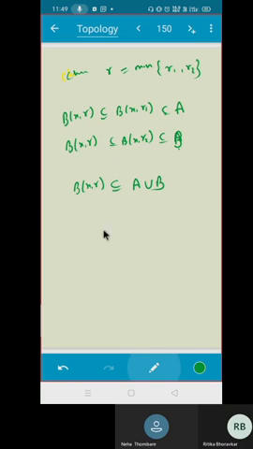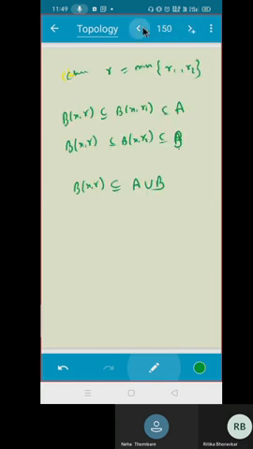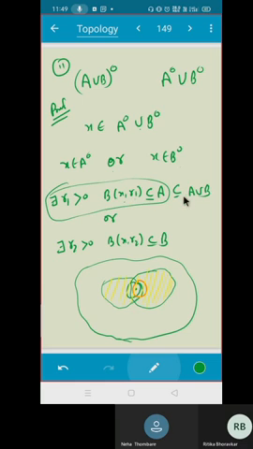You can choose any of the R1, that is okay. That is not a problem. If you do not choose R as the minimum, then also it will work. You can perform it with this same one also. BXR1 is contained in A, which is contained in A union B. So that's it. That means your X belongs to A union B interior. That could also work. Do you understand? Just by the first definition also you can write, because A is contained in A union B. So you can say that this R1 is working for A union B. That means X belongs to A union B interior. Isn't it?